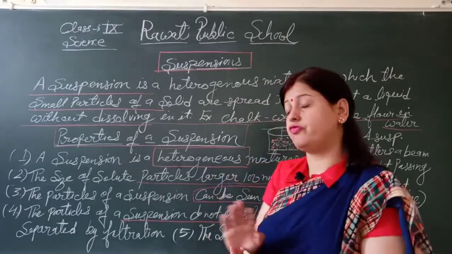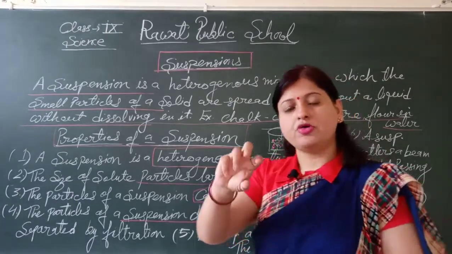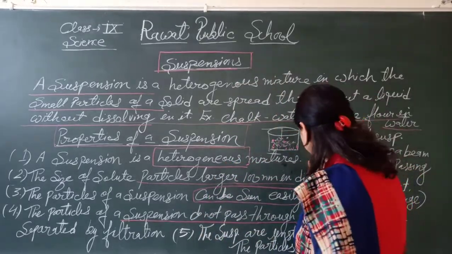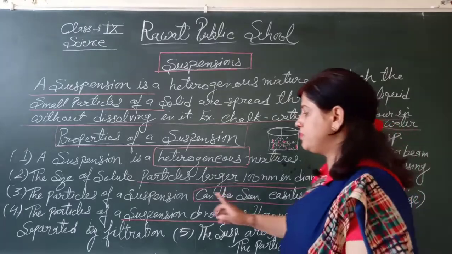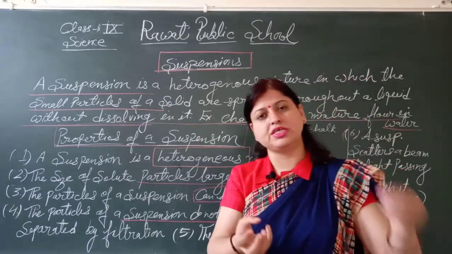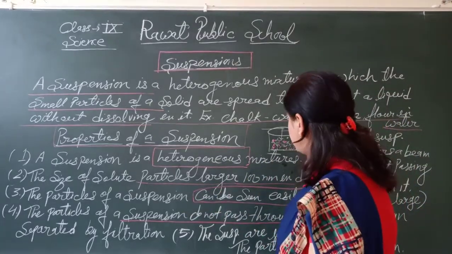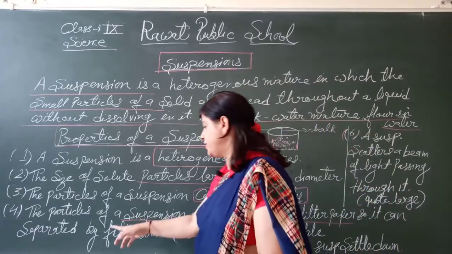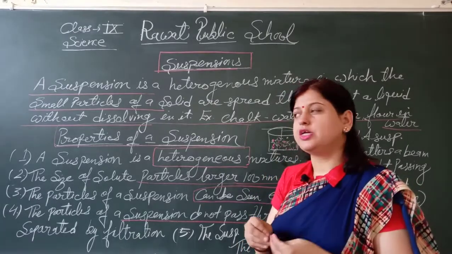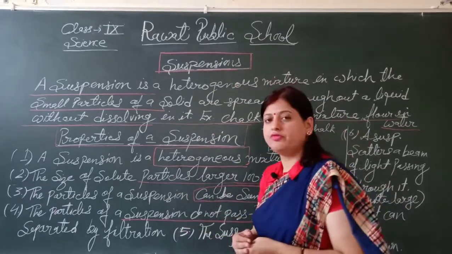If you filter the chalk solution, it cannot pass through filter paper. चॉक पाउडर का जो सॉल्यूशन है उन्हें जब हम फिल्टर पेपर से फिल्टर करेंगे, it is not passed through the filter paper, so it can be separated by filtration. फिल्टर पेपर से हम इसे easily separate कर सकते हैं. We will see it in the next experiment also. The particles of the suspension cannot pass through the filter paper, so it can be separated by filtration.